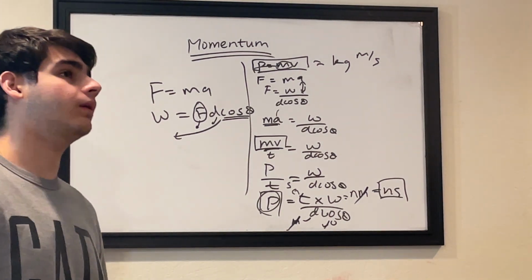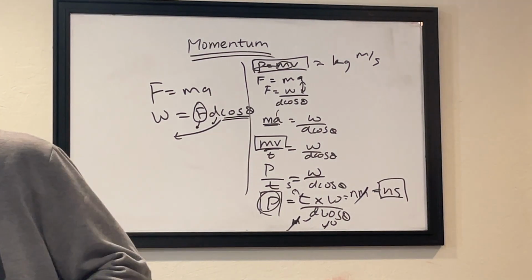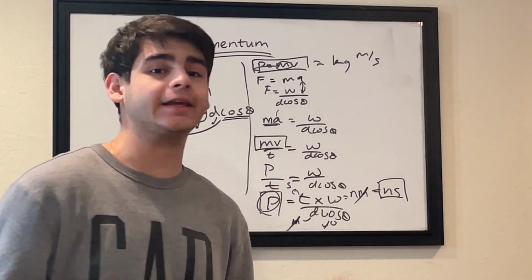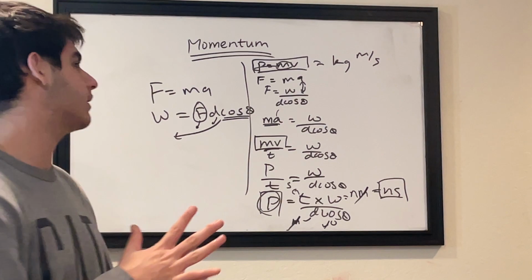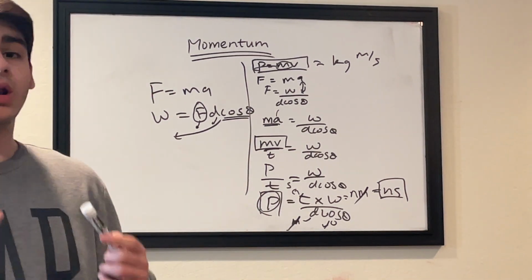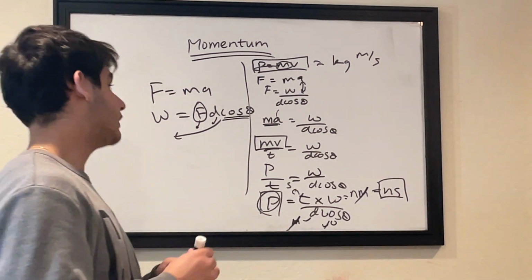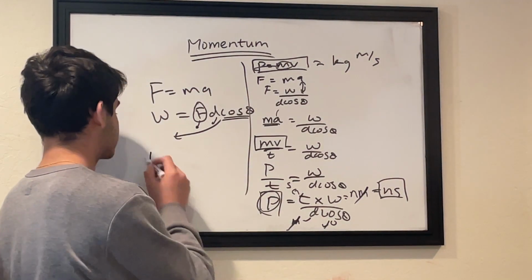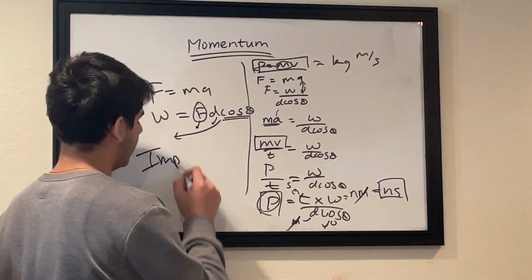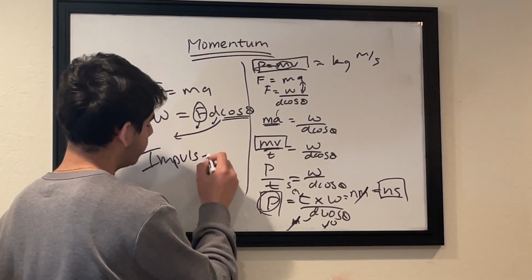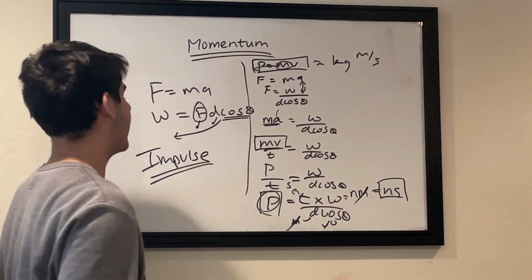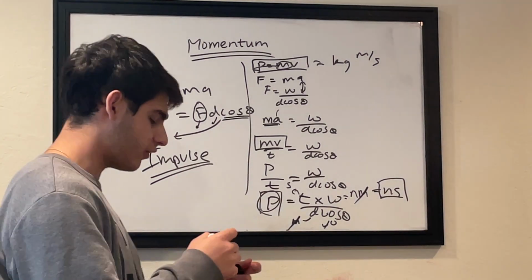You could say the force acting when a tennis ball hits a racket. When it just hits the racket, it's a millisecond, but there's a lot of force at that point in time. So that's the idea of impulse. I will be introducing the concept next video. But for now, this is the idea of momentum and how you derive the formula.